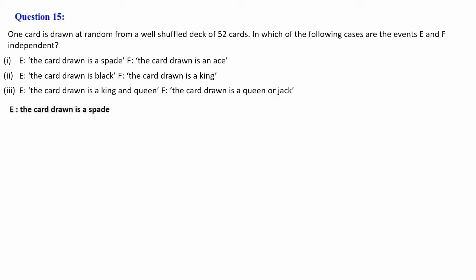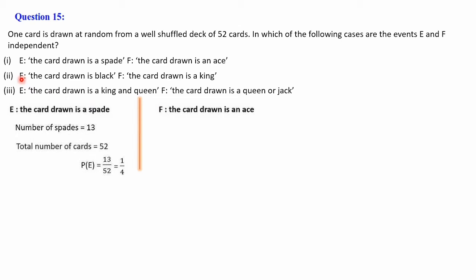The first question, E, the card drawn is a spade. The number of spades in a deck of cards is 13, and the total number of cards is 52. Probability of choosing a card which is a spade is 13 cards out of 52. That is, probability of E is 13 by 52, which we can cancel as 1 by 4.